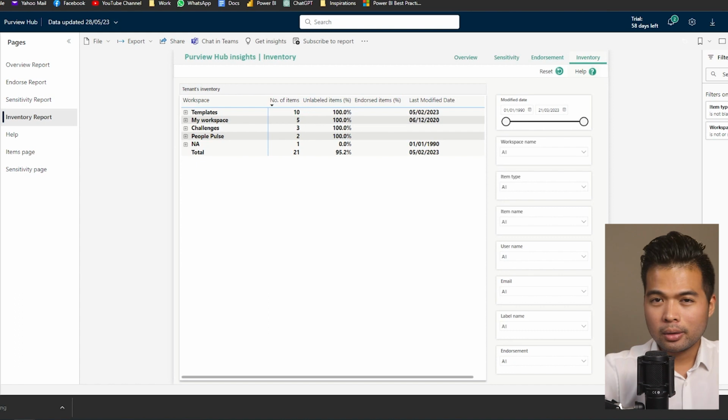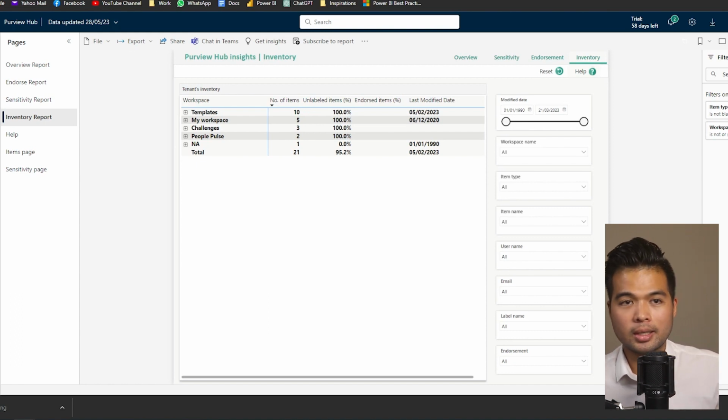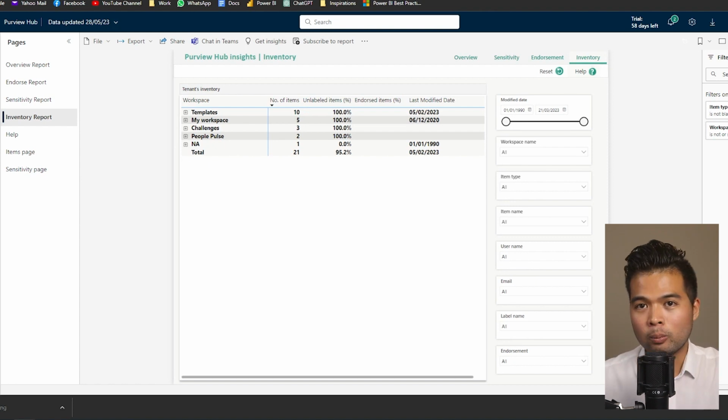The only other limitation I think you should be aware of is the retention period of 30 days. That means that if you're tracking and monitoring activities using these reports, it only retains the last 30 days of data. I'm not quite sure if you can edit this yourself, but at the moment it's within this 30-day period. And that's really it for this video.